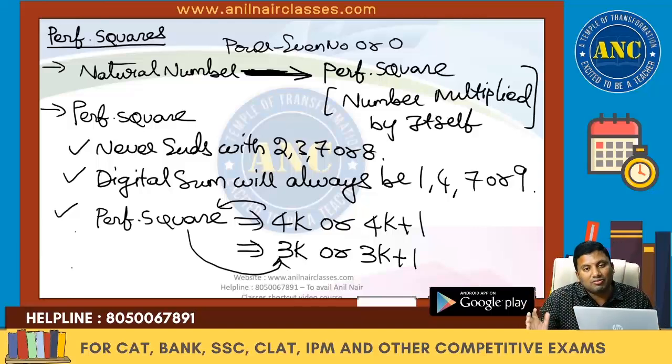If a number is of the form 3k or 3k plus 1, it may or may not be a perfect square. If this is true, this should be true. If this is true, this may or may not be true. I hope it is clear.